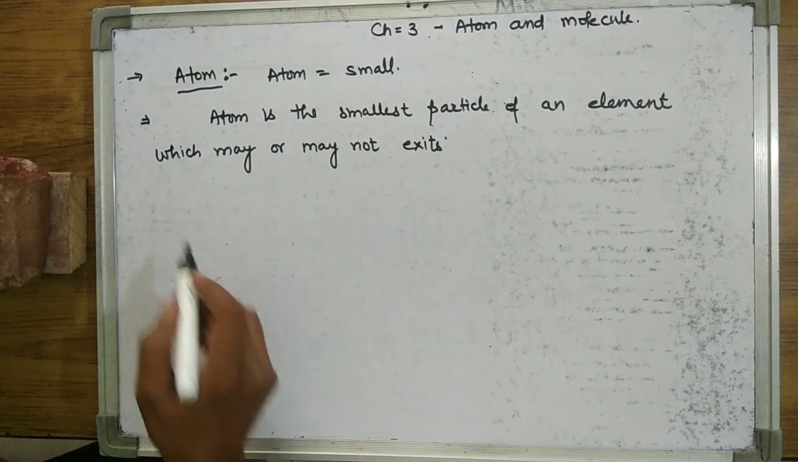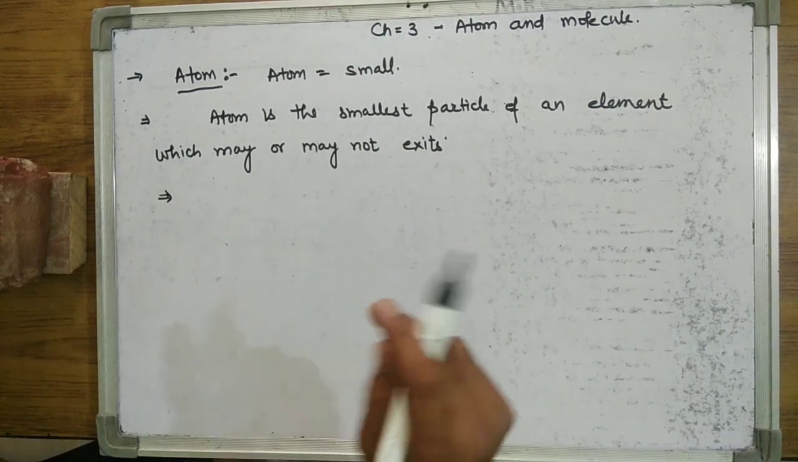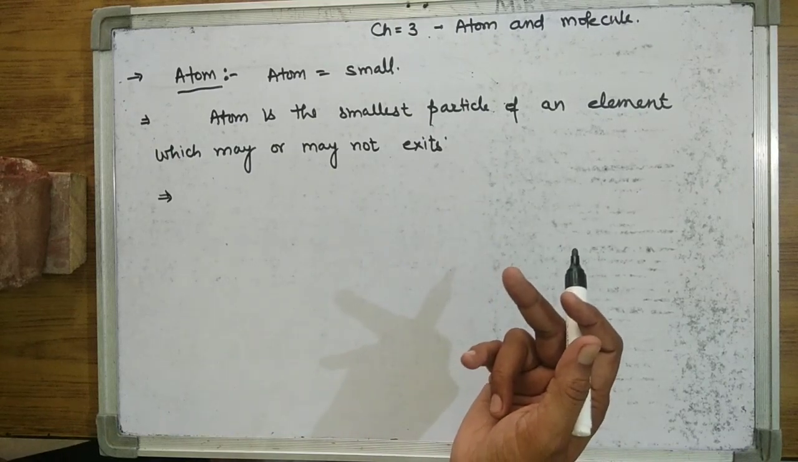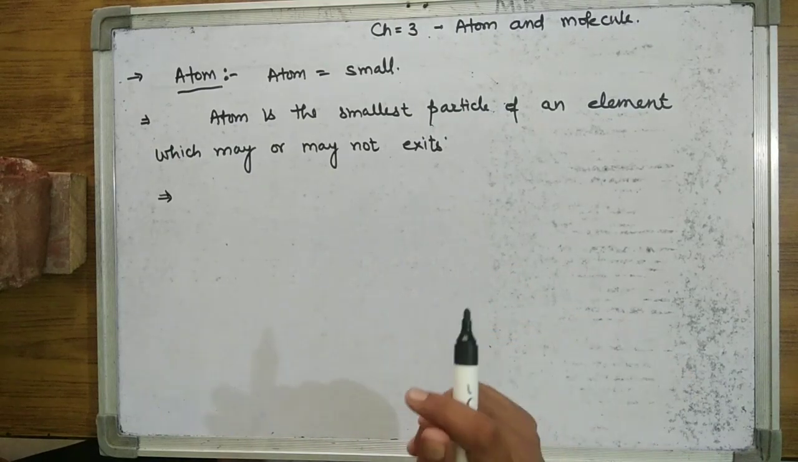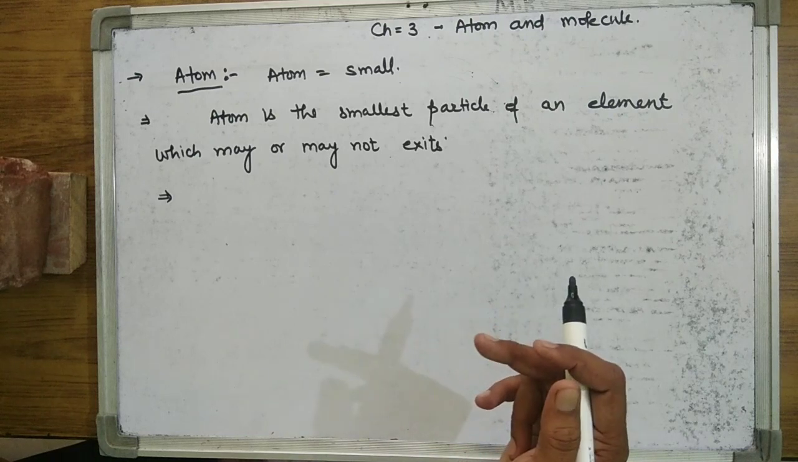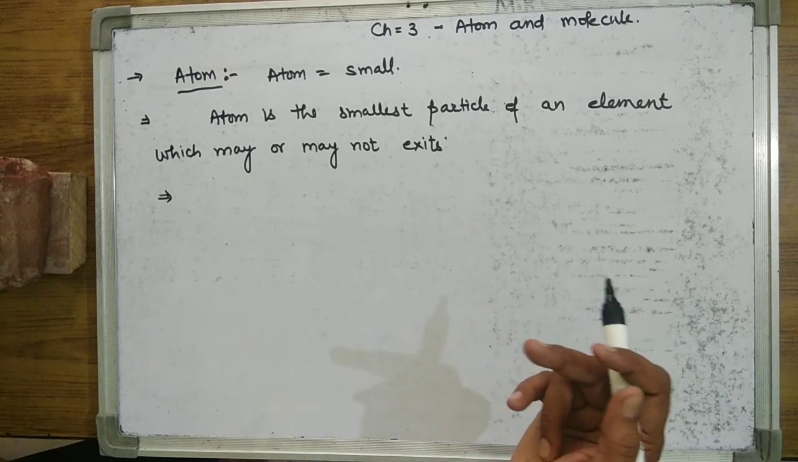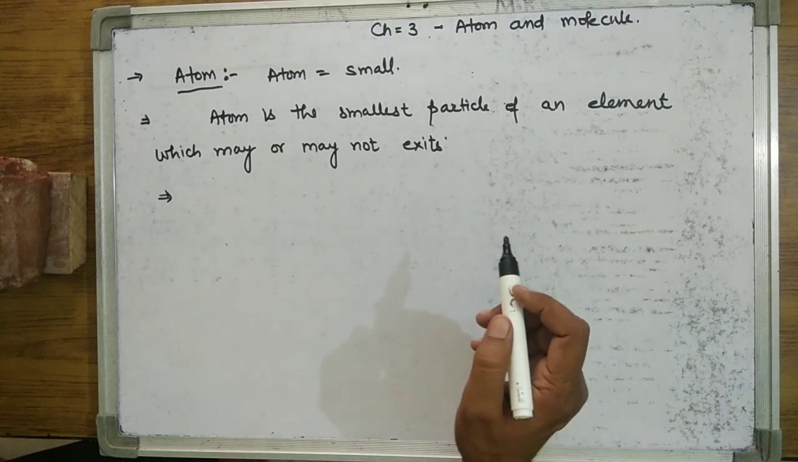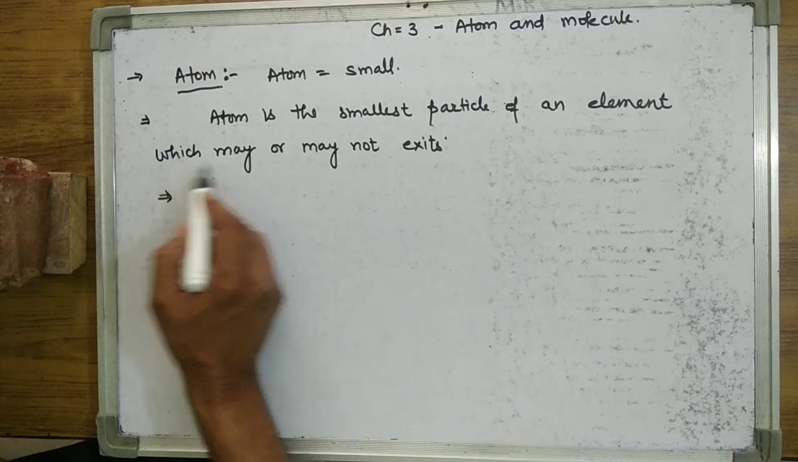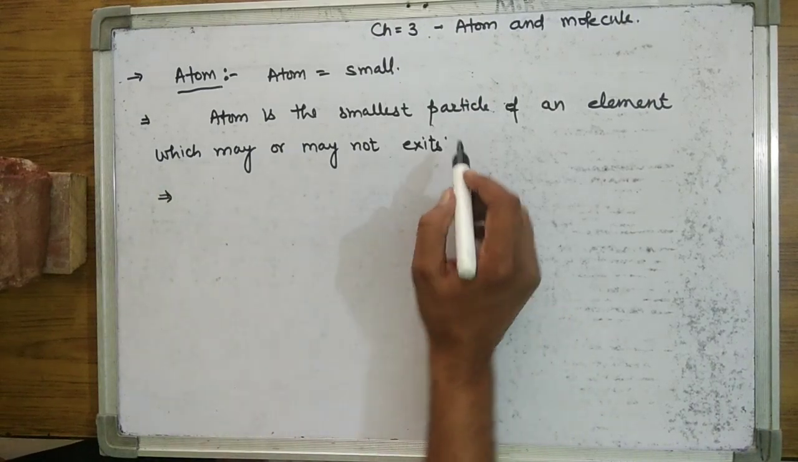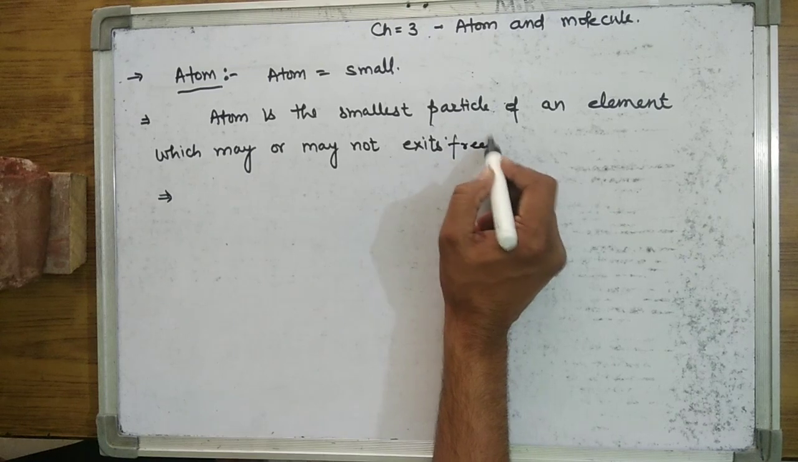Atom is the smallest particle. It means it cannot be divided further according to the Dalton atomic theory, but the atom is divisible. Atom can divide further, and it may or may not exist freely.